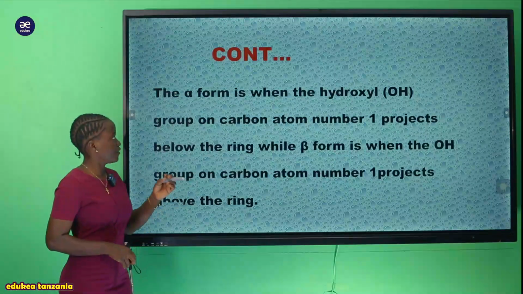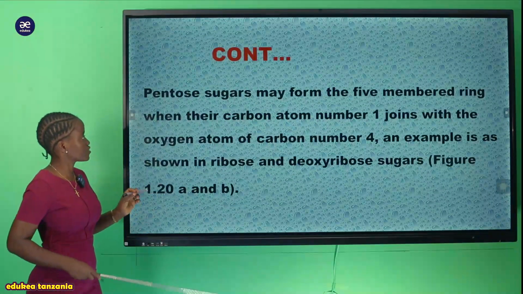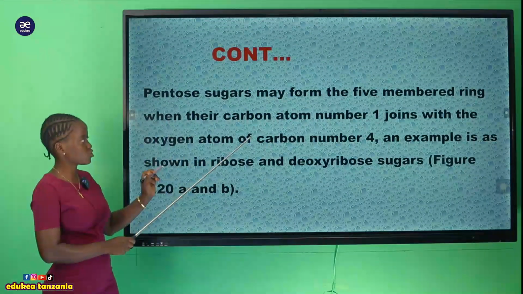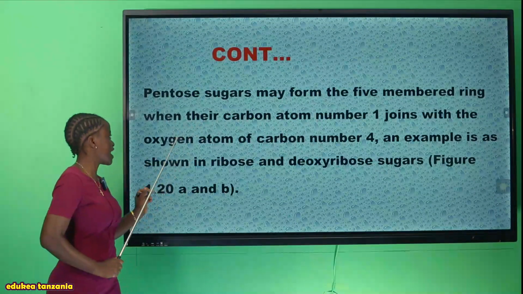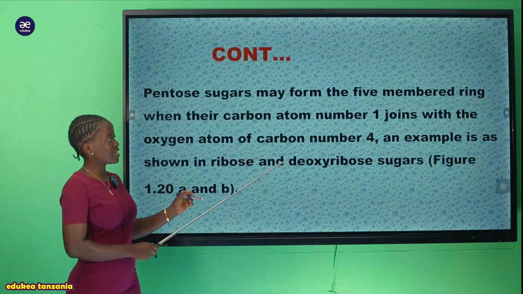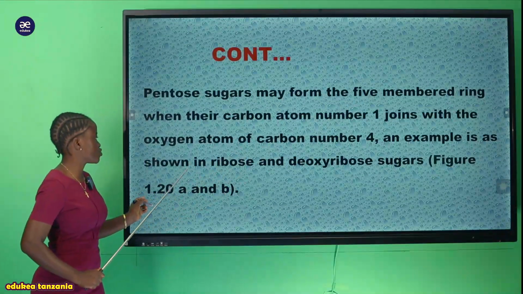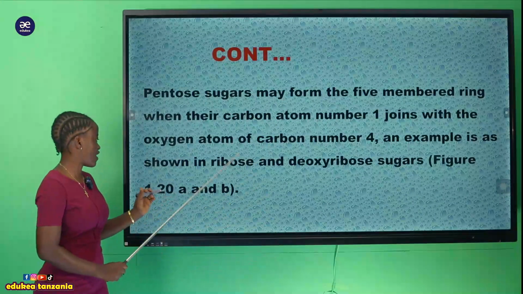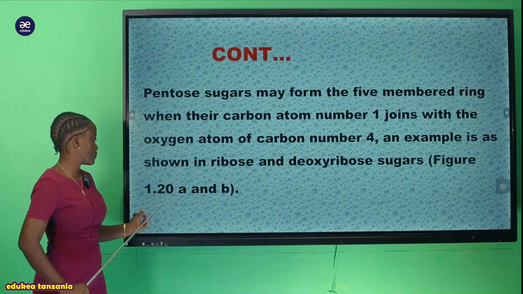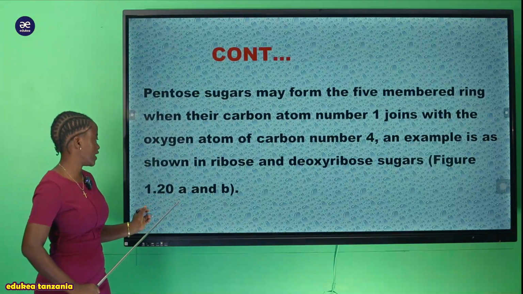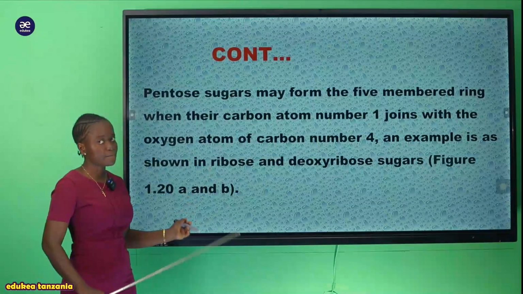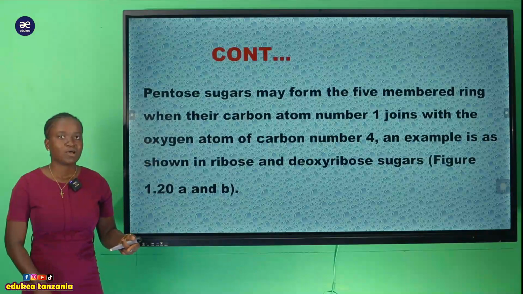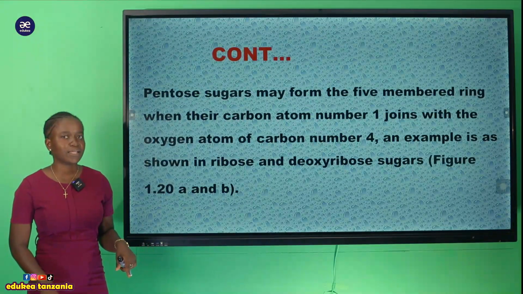So now we can say that pentose sugar may form the 5-membered ring when the carbon atom number 1 joins with the oxygen atom of carbon number 4. An example is shown in the ribose and the deoxyribose sugar that is found in figure 1.20A and 1.20B. Kwa maana kwamba tukianza kuangalia hizi structure kuanzia kwenye ya pentose sugar na kuendelea.